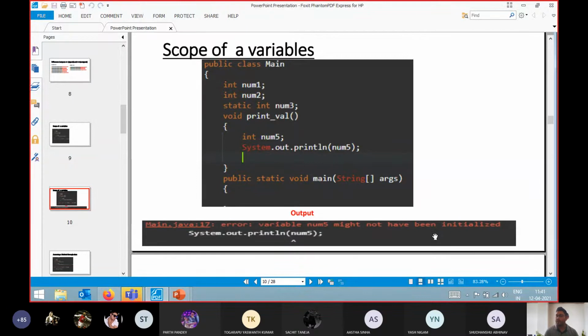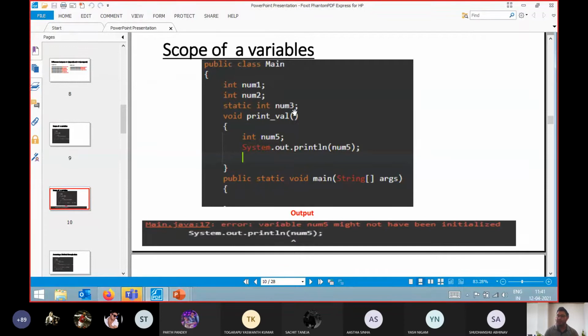And the second point is related to garbage values. Suppose I want to print the value of num1, so again it is not going to give me any output. Instead of that, if I write num3 inside System.out.println, num3 is my static variable, and you already know the default value of a static integer variable is 0. It will not give you any random value, only the default specified value.